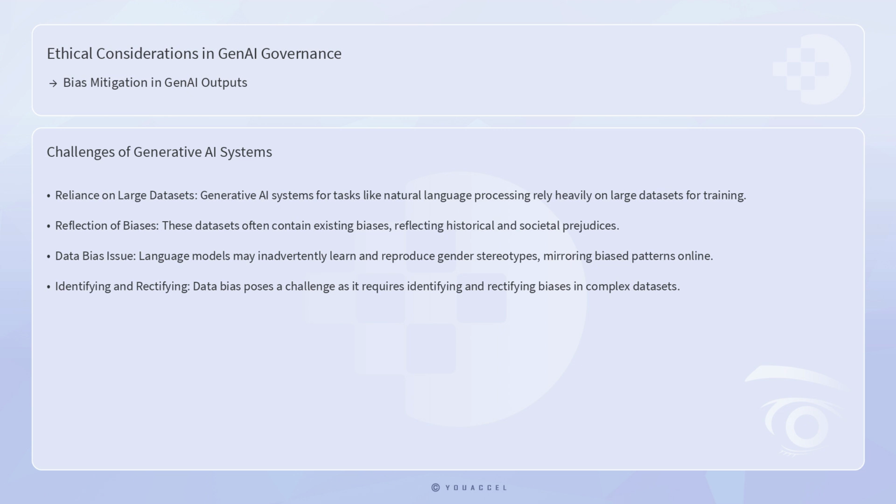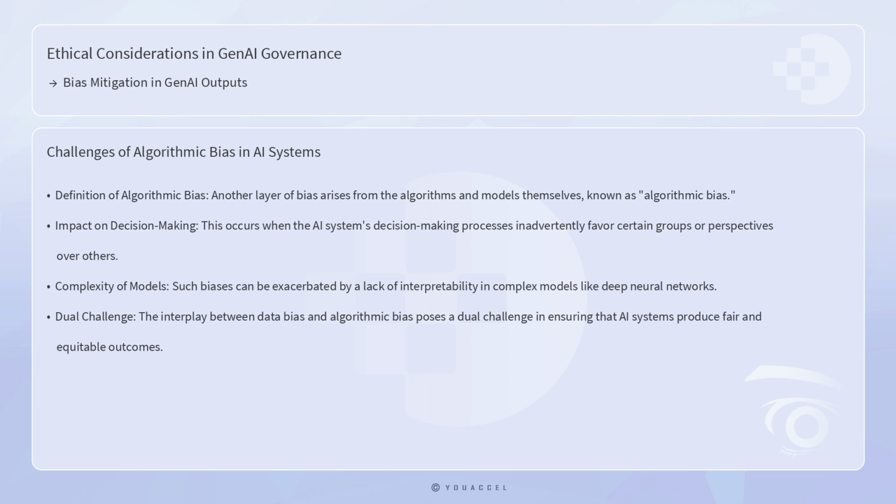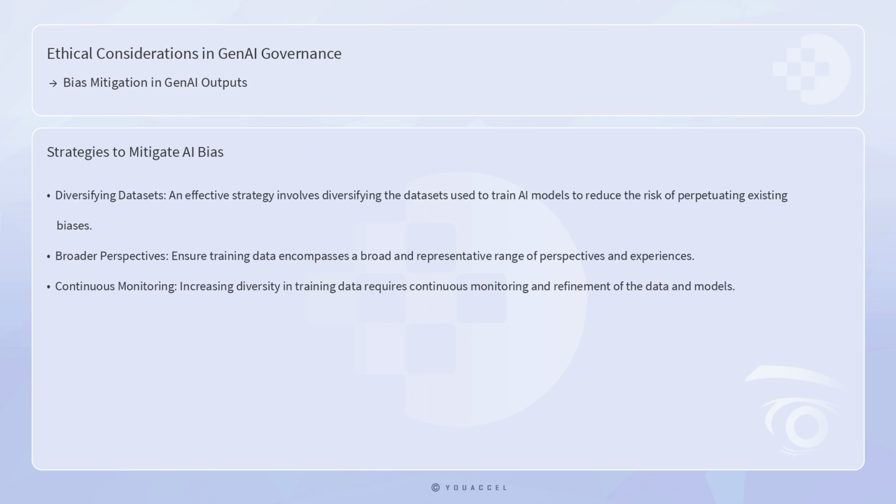This phenomenon, known as data bias, poses a challenge as it requires identifying and rectifying biases embedded in vast and complex datasets. Another layer of bias arises from the algorithms and models themselves, known as algorithmic bias. This occurs when the AI system's decision-making processes inadvertently favor certain groups or perspectives over others. Such biases can be exacerbated by a lack of interpretability in complex models like deep neural networks, which operate as black boxes with decision-making processes that are difficult to dissect and understand. The interplay between data bias and algorithmic bias poses a dual challenge in ensuring that AI systems produce fair and equitable outcomes. To address these biases, a multifaceted approach is essential.